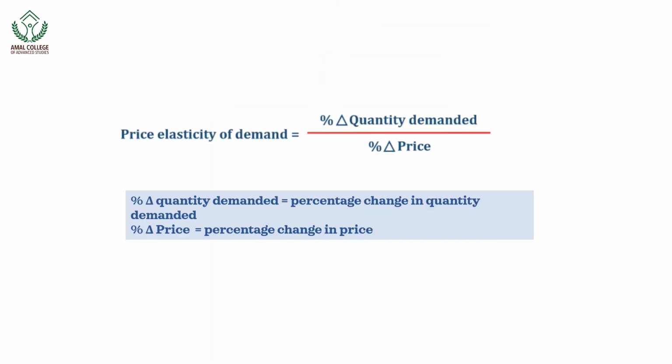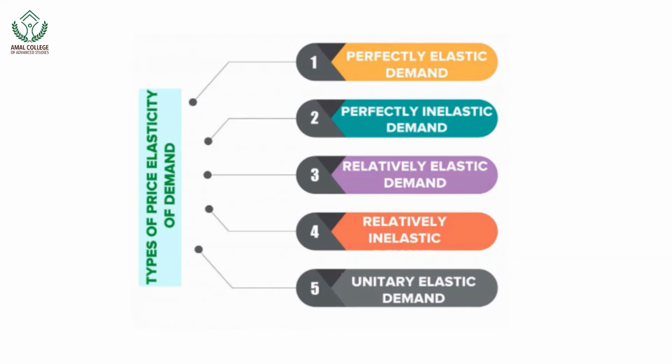Elasticity shows how sensitive quantity is to a change in price. What happens to quantity when there is a change in price? The five types of price elasticity of demand: first one is perfectly elastic demand, second perfectly inelastic demand, third relatively elastic demand, fourth relatively inelastic demand, and fifth unitary elastic demand.